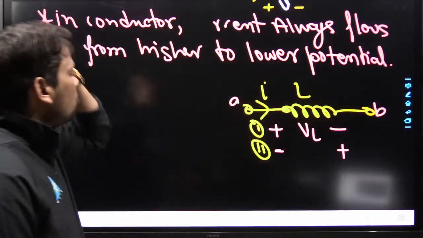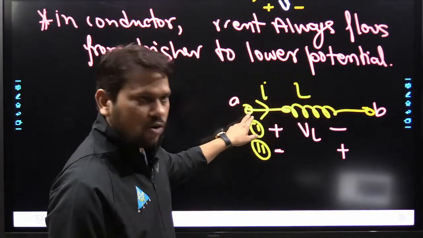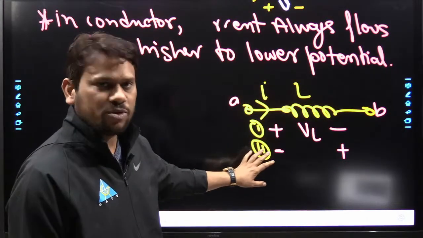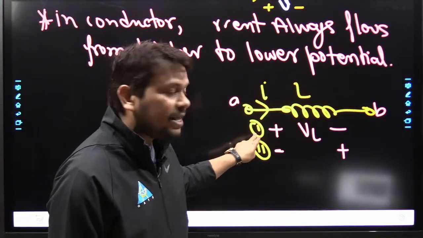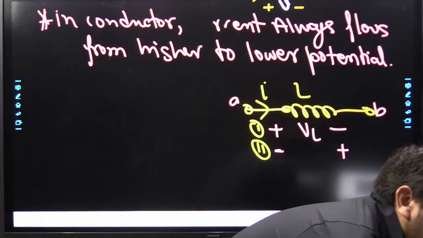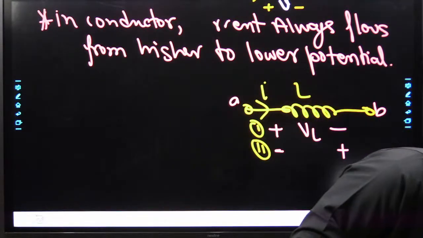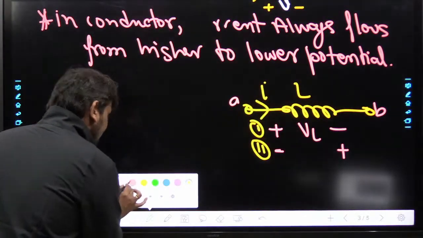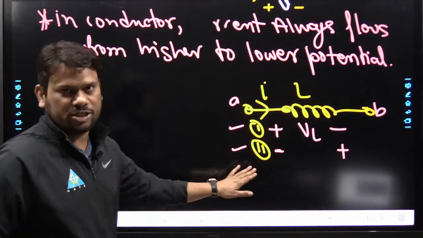Now think over it, my dear friend. Here in an inductor, current is already flowing from terminal A to B. Now I want to ask you a very simple question. What will be the generated polarity across this inductor, either the first one or the second one? Okay, I'm waiting for your response. Both possible. Very nice. So everyone, beta, please follow Vishwakarma. He is absolutely correct. Here in an inductor, please mind it, both polarities are possible.